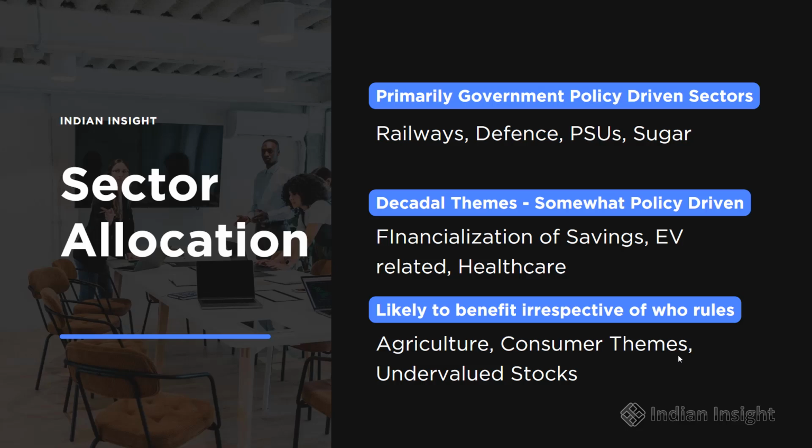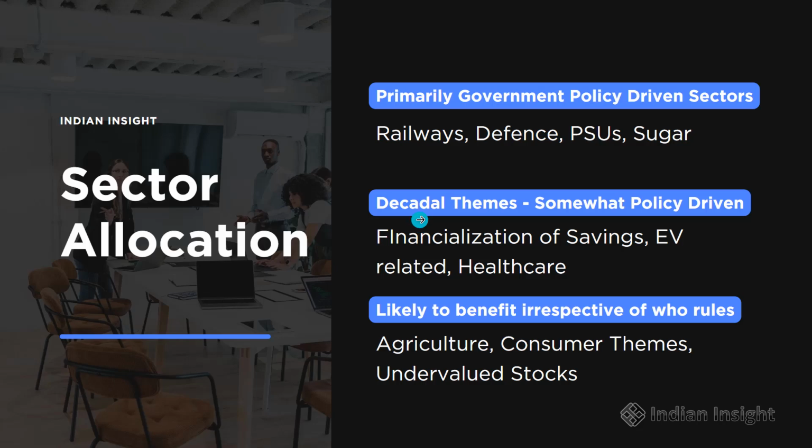Now, how should you do sector allocation given the fact that the current government is a coalition government? Here I am classifying the sectors into three categories. First is the sector that is primarily government policy driven. These sectors have rallied because of the government policies of the last 10 years. This would include railways, defense, PSUs, some industries like sugar which have benefited from specific policies of the government. Any danger to the current government or any pressure from the coalition partners may affect these sectors first.